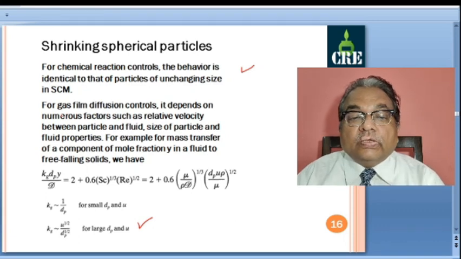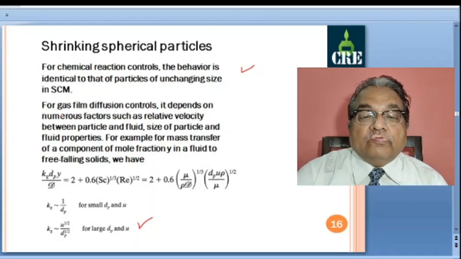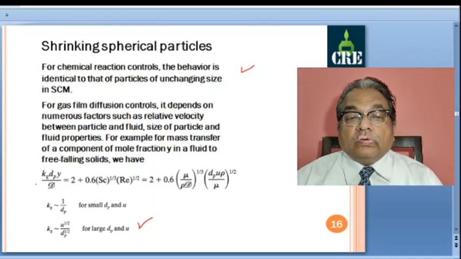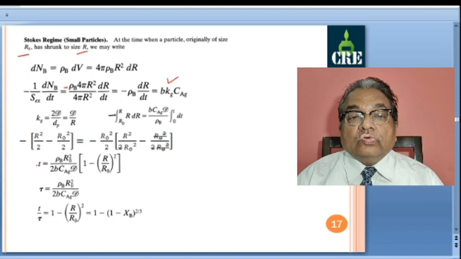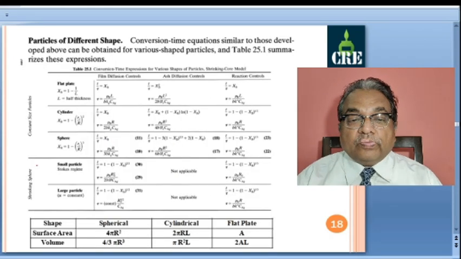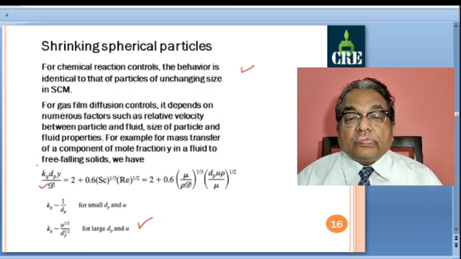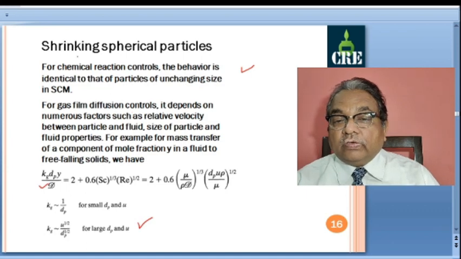Kg is inversely proportional to dP, and this diffusion coefficient you can write in the numerator. So that we have written here d, diffusion coefficient, divided by dP. So d by dP.